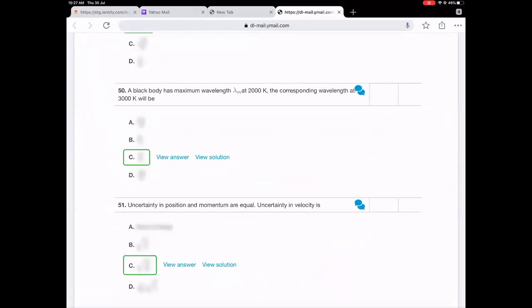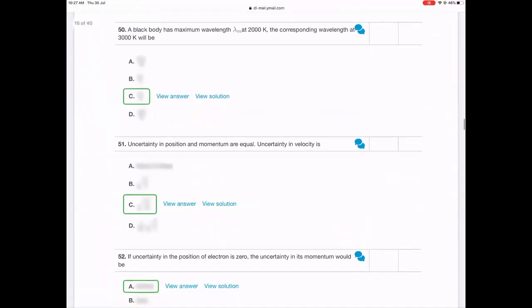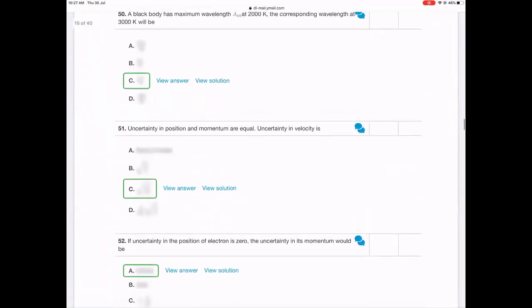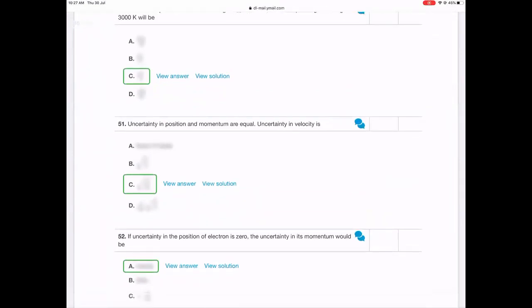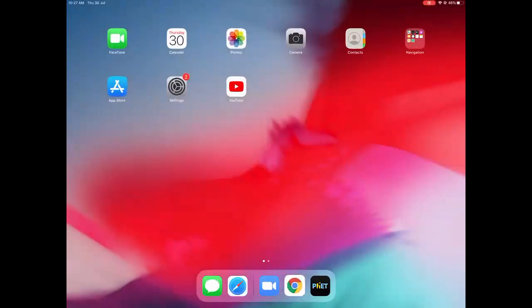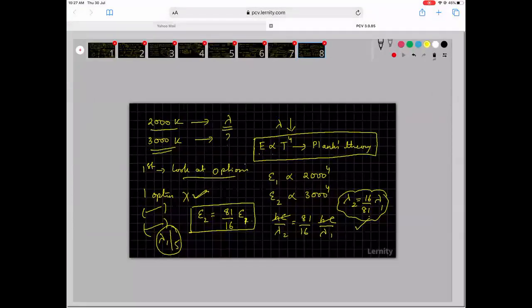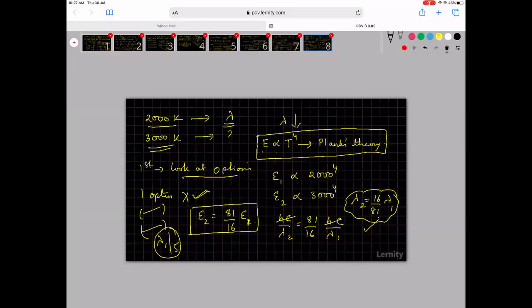Okay, so if question number 50 is over, next one, question number 51. Uncertainty in position and momentum are equal. Then they are asking you what is the uncertainty in velocity. Okay, so let's answer that question. I hope this one is done.